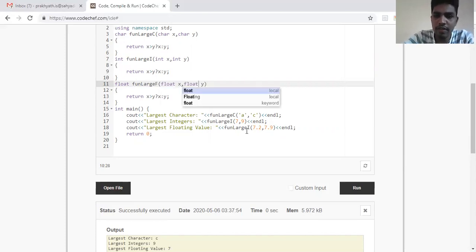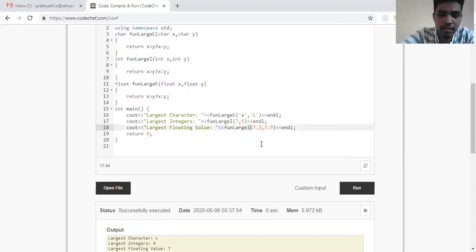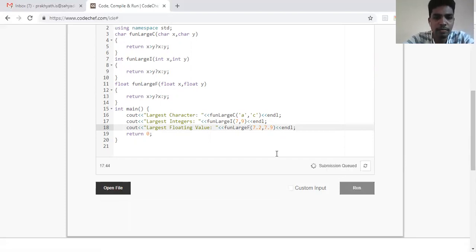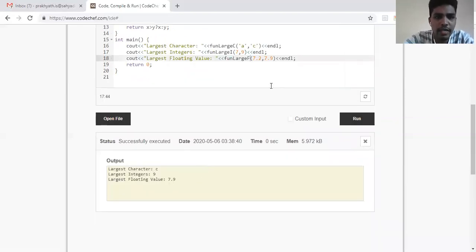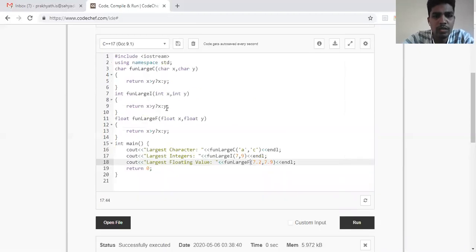Okay. So now if I call this particular floating point large function on these two values and then run this piece of code, you can see here I'm getting the correct answer. But if you see here, all the three codes are actually same. The logics in all the three codes are exactly same. Only thing is the data types are changing. So it's a repetitive task of finding the largest among two parameters which we have passed.